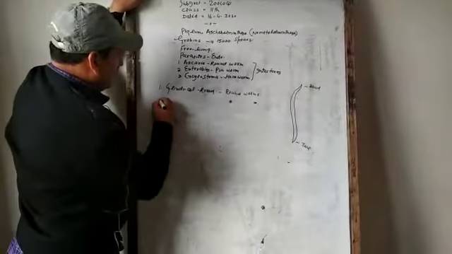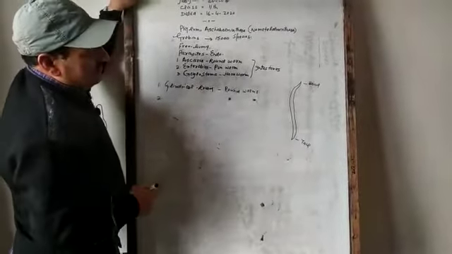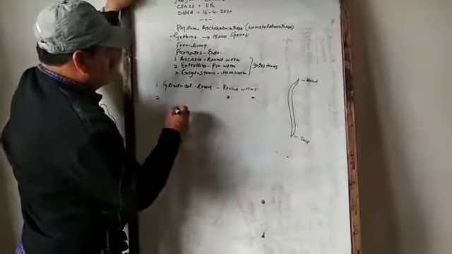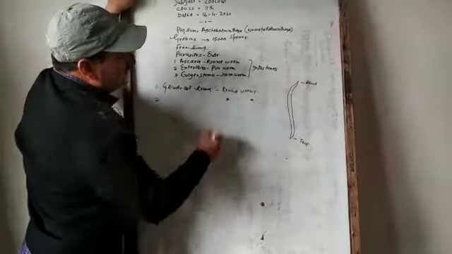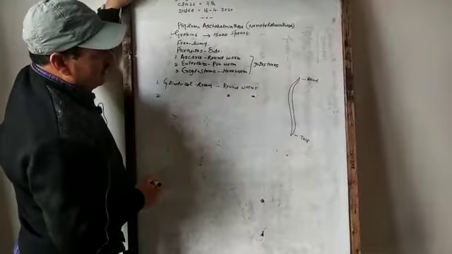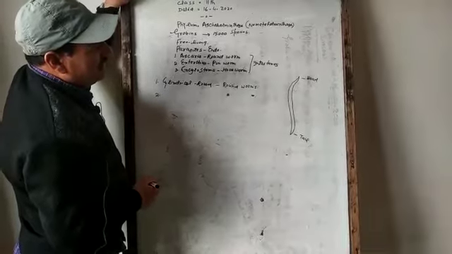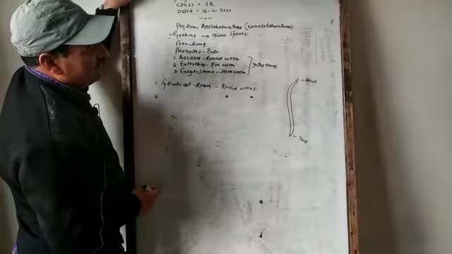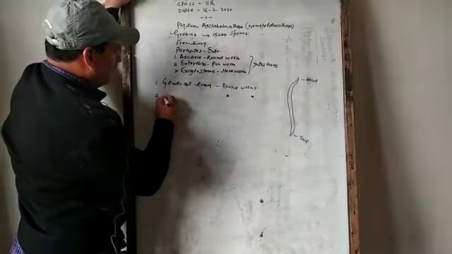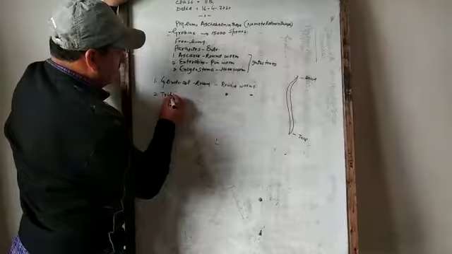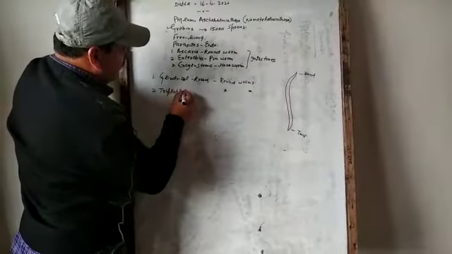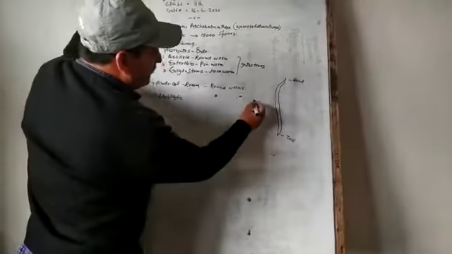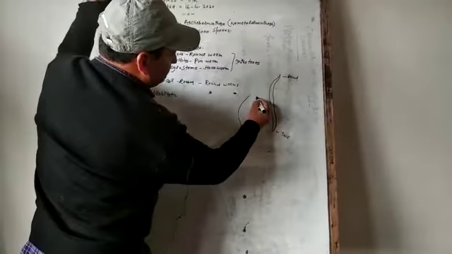First of all, there is no distinction between head and tail. The formation of head is also called cephalization. These are triploblastic animals. Triploblastic means there are three germ layers: ectoderm, endoderm, and mesoderm, just like this.